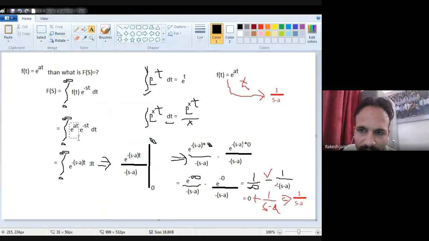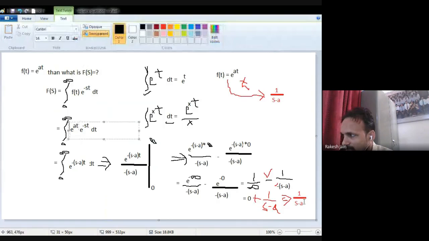Here instead of a you can use alpha, beta, any constant. If plus in the exponent term, then minus in the Laplace transformation answer. If minus in the exponent term, then definitely it will be plus.